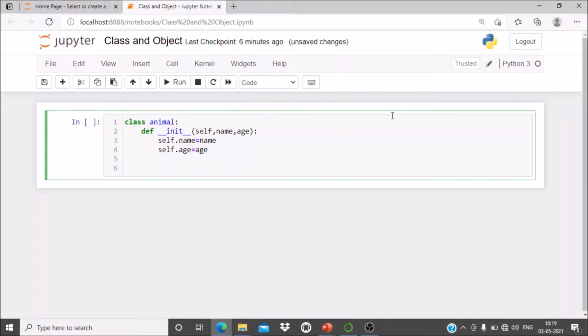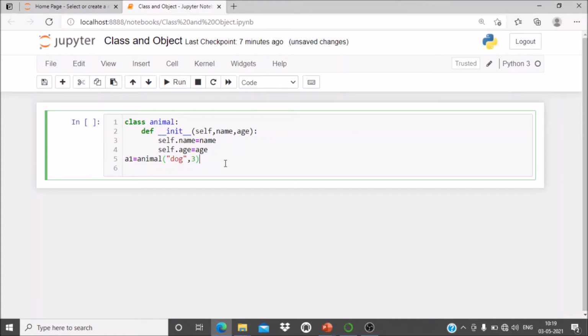Now after writing this class, I will create an object. For example, object a1 is equal to Animal, just the name of the class, and now you have to pass the parameters. Suppose name is dog, and age is, for example, 3.